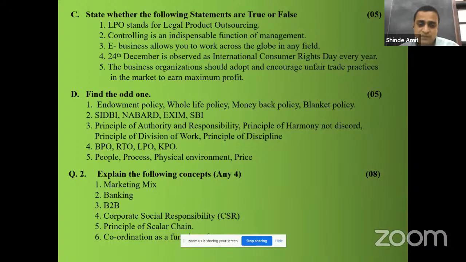What is CSR? Okay, what activities are conducted under CSR? Why it is necessary? That you can explain here for 2 marks. So while writing the answer, keep in mind the weightage of your answer and how much time you are going to allot for each and every answer. 2 मार्क का अगर question है तो उसके लिए maximum 5 to 6 minutes are enough. उसके आगे उसको एक्सप्लेन मत करो, otherwise you will have to sacrifice time for the next question. अपना पहला टारगेट होना चाहिए आपको पूरा पेपर कंप्लीट करना है.